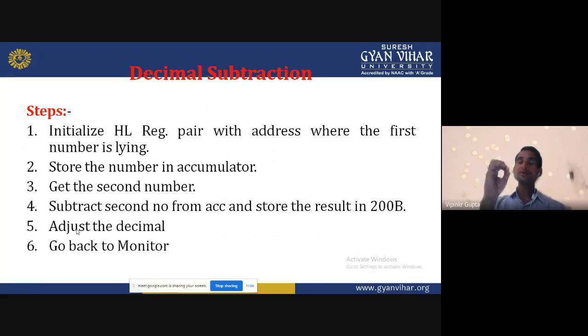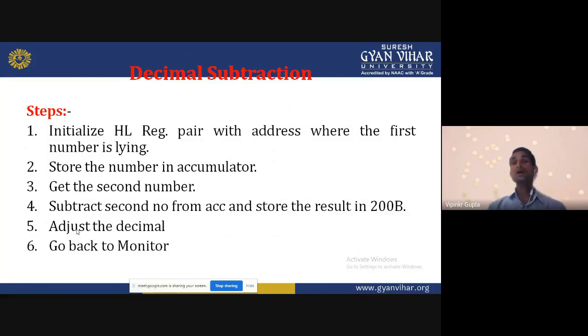Now the second step is to store the number in the accumulator. Whatever data is at 2009 is stored into the accumulator. Now we increment by 1 because the second data is available at the next location, 2000A. So we increment the HL pair, then we get the second number. Then we subtract the memory location data from the accumulator data.